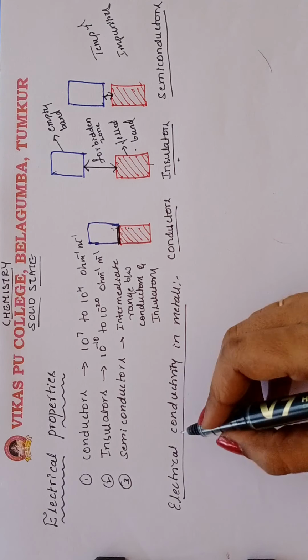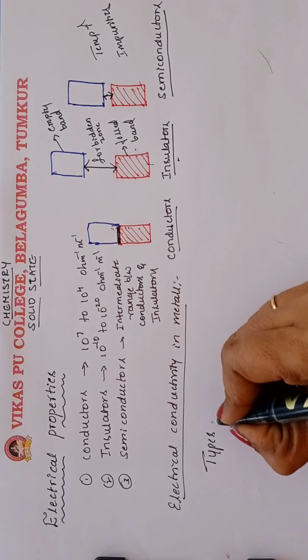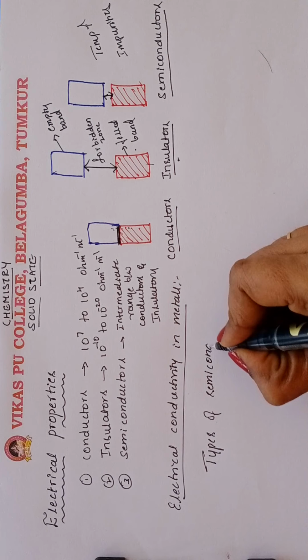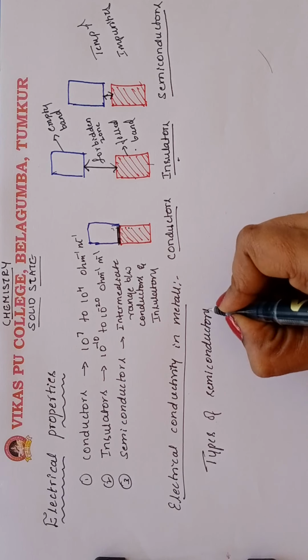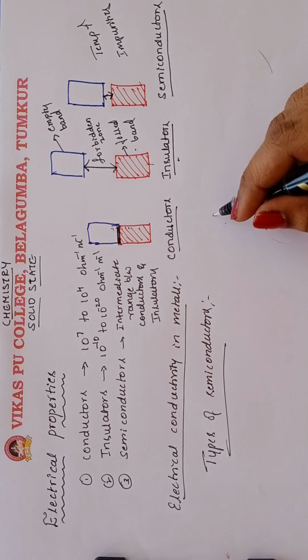Now we are going to be discussing the types of semiconductors. There are two types of semiconductors.